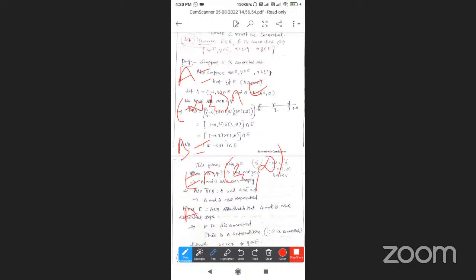Both: A intersection B has no common element, it is empty. Look, this is the real line, minus infinity to plus infinity. This is Z. So there is no common element; the intersection part is empty.